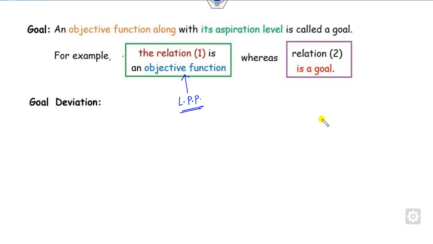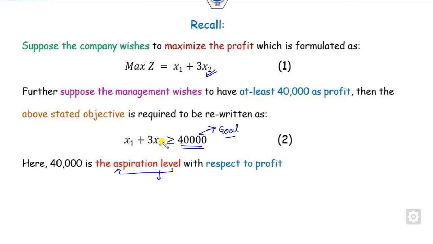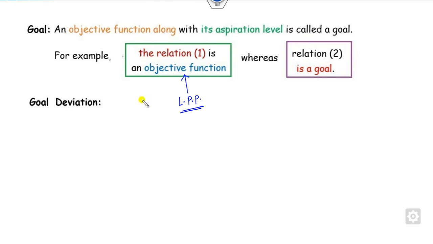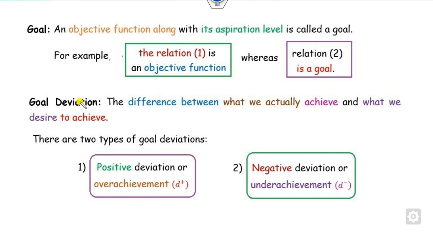However, even if you have this goal, it is not always possible to achieve relation 2. If you are unable to achieve it, we call this goal deviation, which is discretized into two kinds. One is the positive deviation, also called overachievement, and the second is the negative deviation, called underachievement.